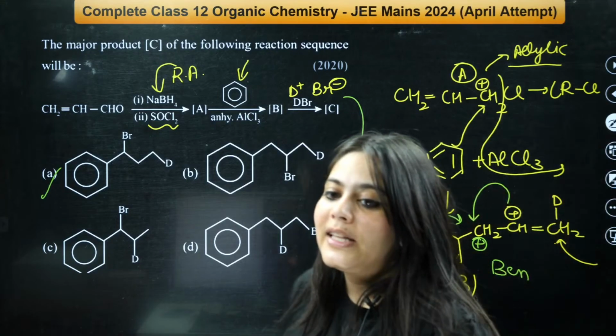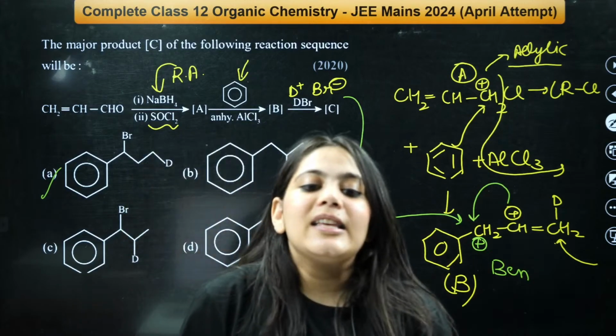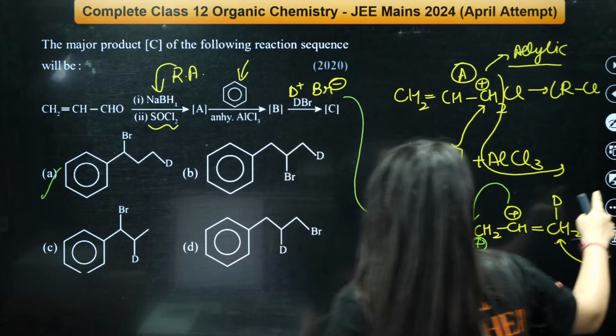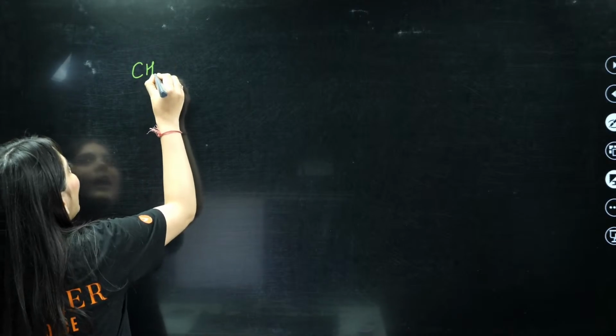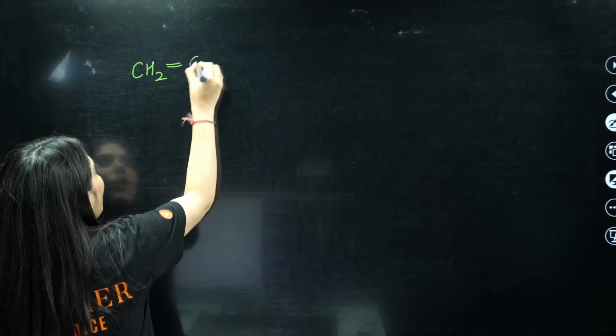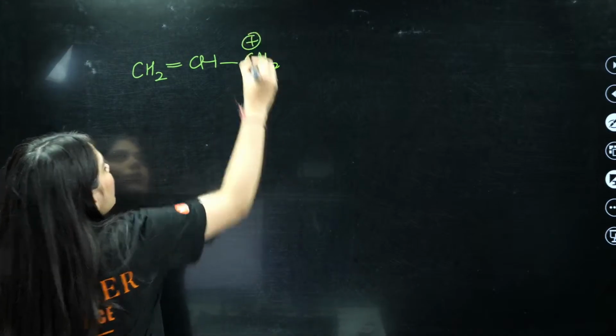Allylic is more stable. Nitish is asking now which is more stable, allylic or tertiary. Allylic is more stable, and I will also tell you the reason. Why is allylic more stable? Understand, in allylic what is happening? For example, this is CH2 double bond CH, and here is your carbocation CH2, right?